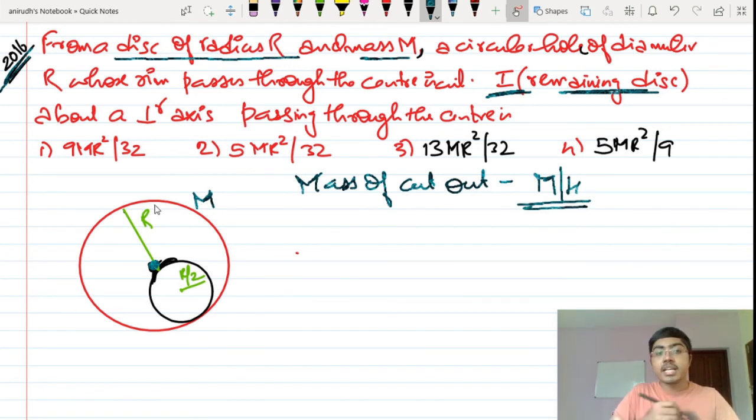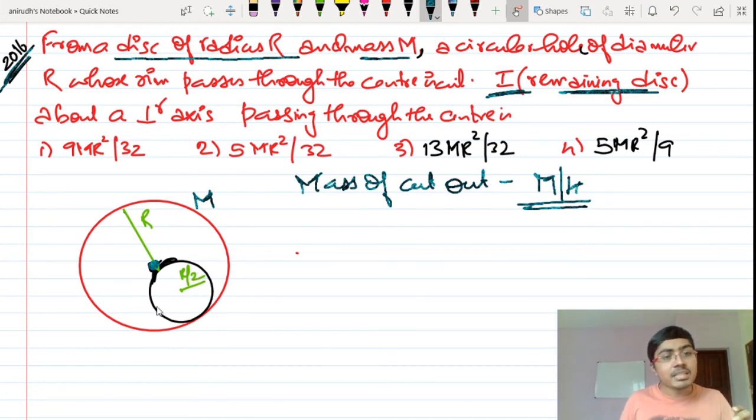See, take the total area of this small circle and give it a mass; take the total area of the big disk with mass M, and see how much mass is present in the small one. That can be done in that way. Mass of the cutout is M by 4. That can be very easily proved, you can do it yourself. That is a very simple technique. Now, the moment of inertia of whatever is remaining is the initial moment of inertia minus how much is removed. That moment of inertia also has to be removed.